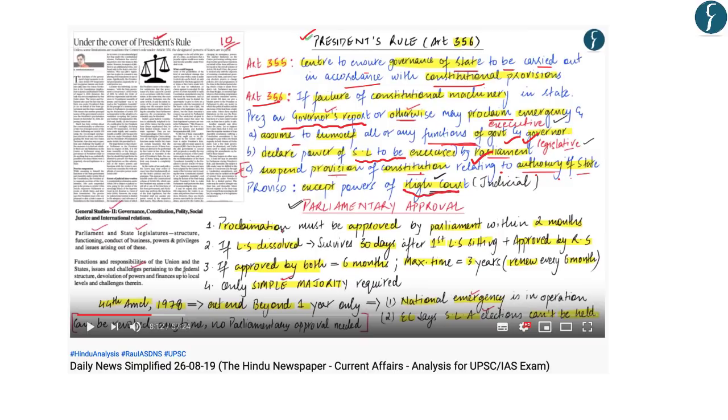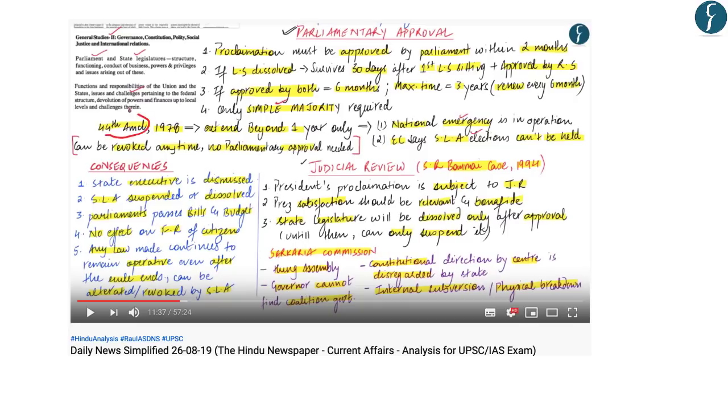Now there is a need for parliamentary approval for proclamation of emergency, the provisions for which have been clearly written here, which you can read. Also, you can watch the Daily News Simplified of 26th August 2019. The same DNS also discussed the changes brought by the 44th Amendment Act of 1978, which added a clause under which the extension of President's rule beyond 1 year needs to satisfy one of two criteria. Number one is if there is a national emergency in operation, and number two is if the Election Commission says that legislative assembly elections cannot be held.